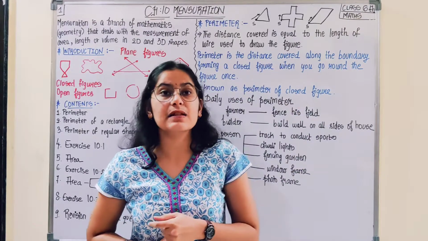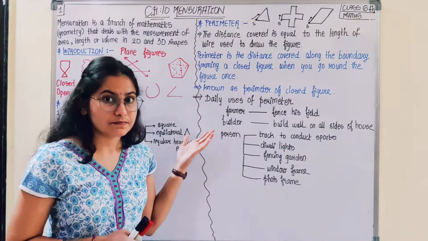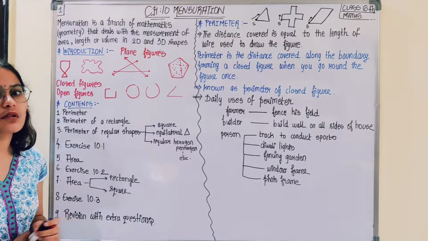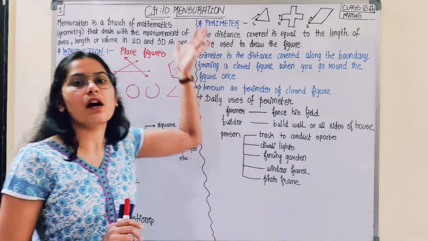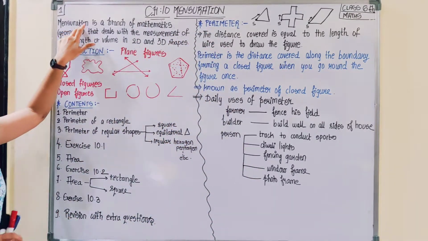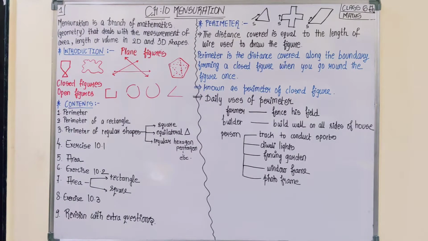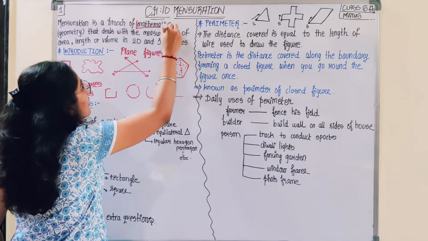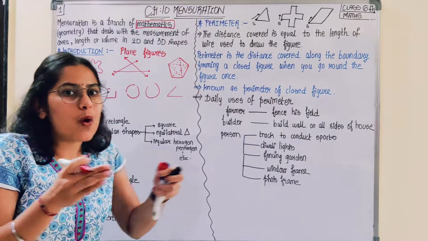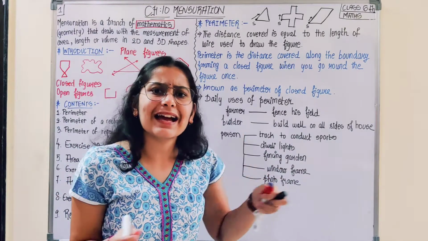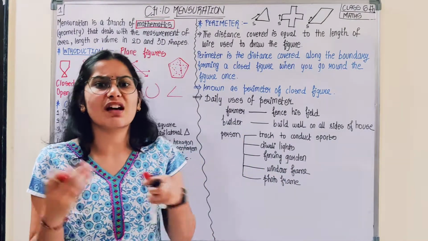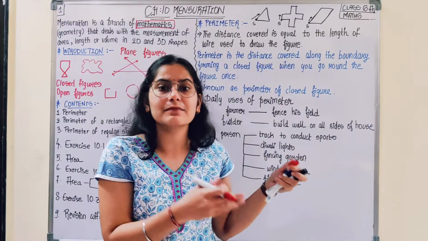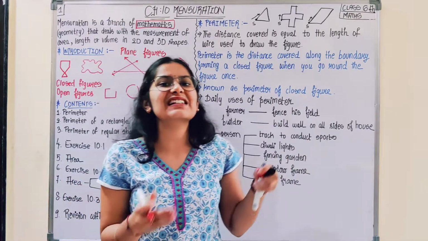Basically, if we start with mensuration, as I say, it is something related to measurement. And the perfect definition of mensuration is that it is a branch of mathematics. Mathematics is quite a wide field. It involves many things. Maths doesn't mean just maths. It involves number system, geometry, calculation, problems. So there are different fields in maths.